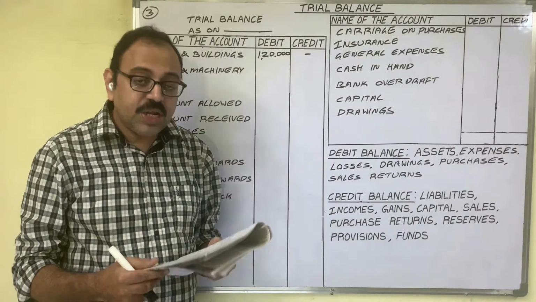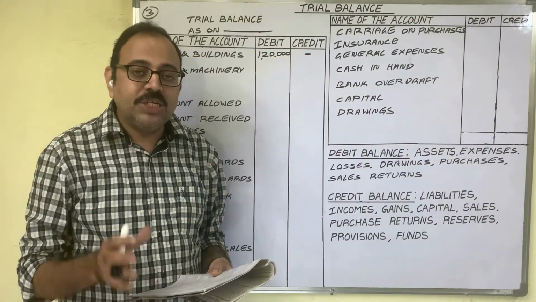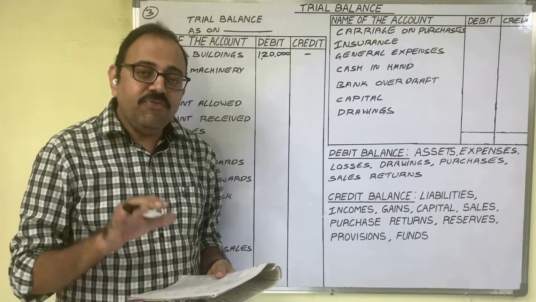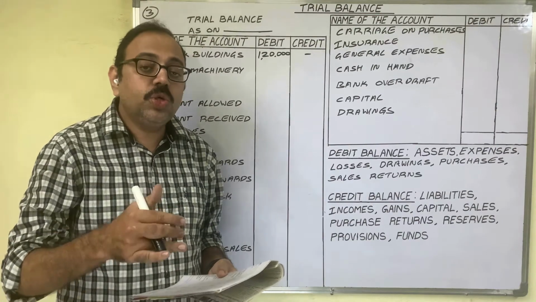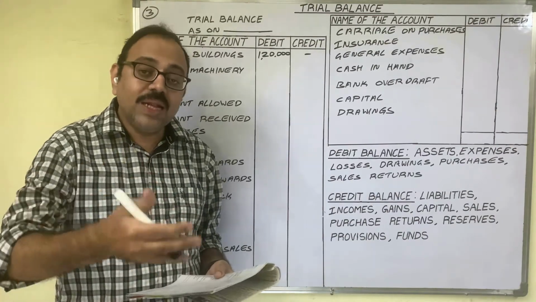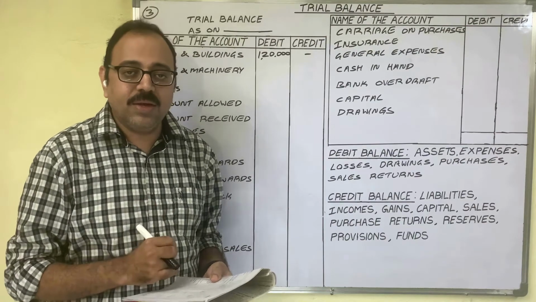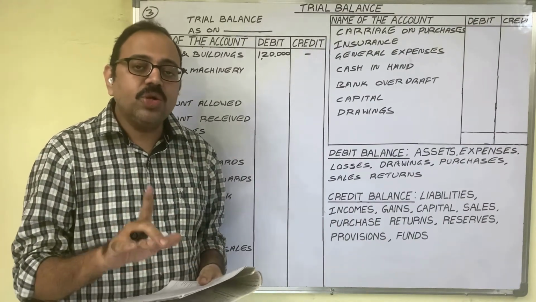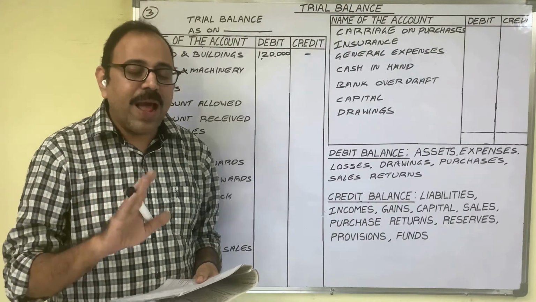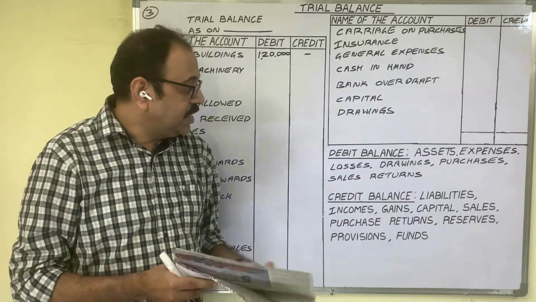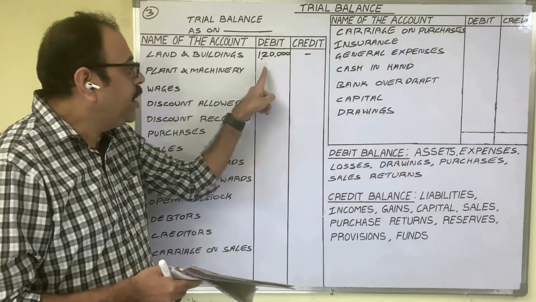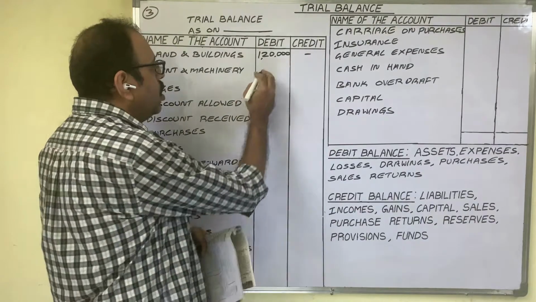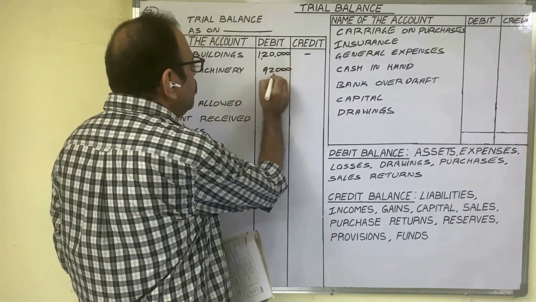Next, plant and machinery, 92,000 rupees. Machinery, you know, is a fixed asset. Plant means what? Any fixed asset which is used to manufacture the goods or to sell the goods is known as plant. So plant gives long-term benefit to the firm. Therefore, it is also considered a fixed asset. So plant and machinery is an asset. An asset shows a debit balance, so in the debit column we have to write the amount. This accountant also wrote the amount in the debit column only, 92,000 rupees.